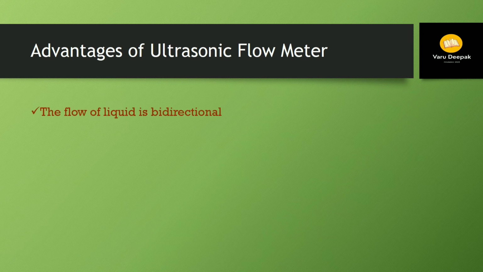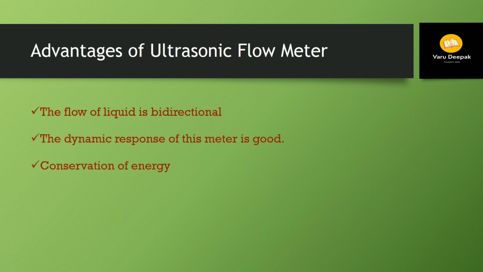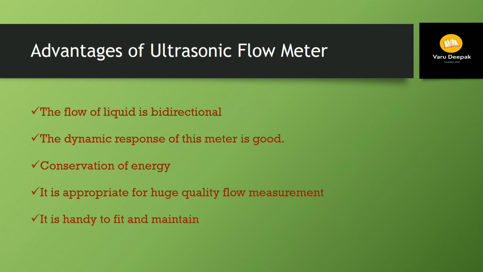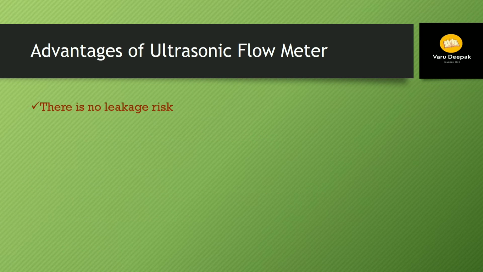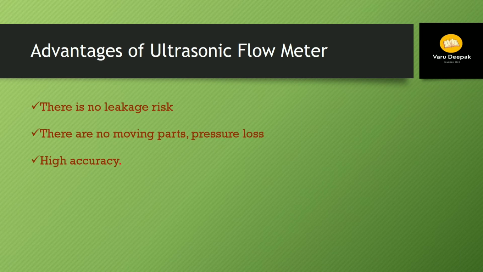The flow of liquid can be bidirectional. The dynamic response of this meter is good. Conservation of energy. It is appropriate for huge quantity flow measurement. It is handy to fit and maintain. Versatility is good. There are no leakage risks. There are no moving parts, no pressure loss, high accuracy, etc.